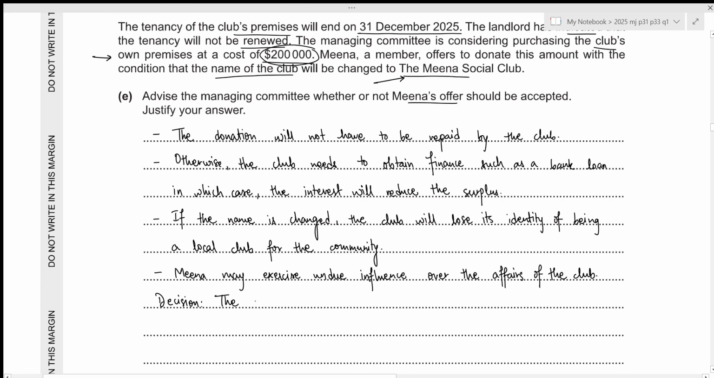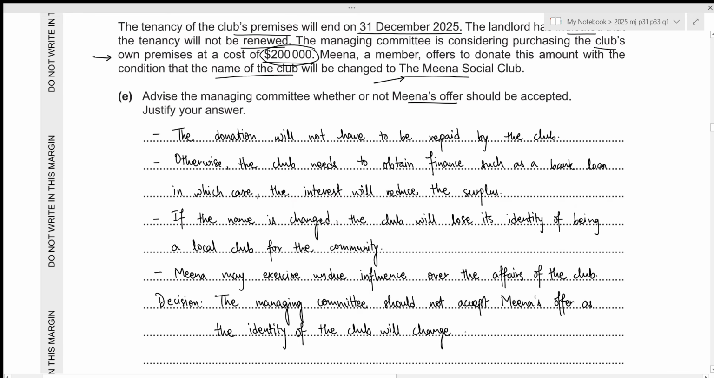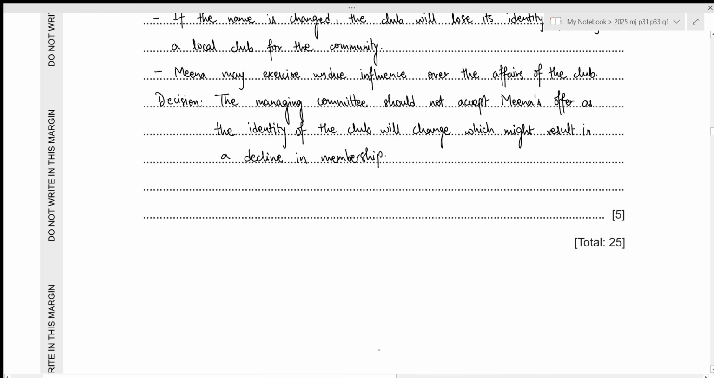The managing committee should not accept Meena's offer as the identity of the club will change, which might result in a decline in membership. All right, that is all for the fifth part as well as the entire question.